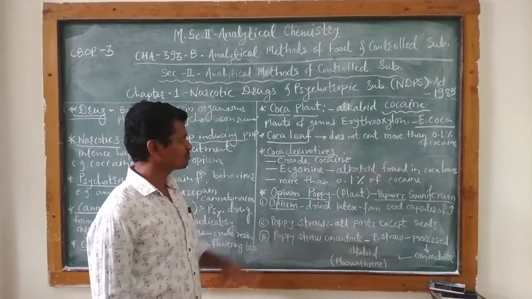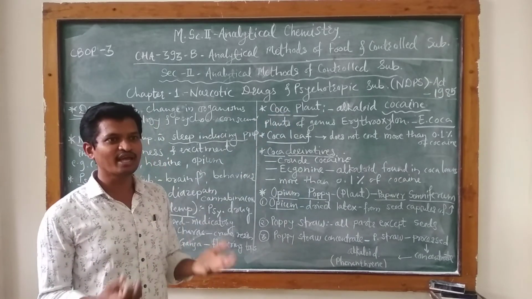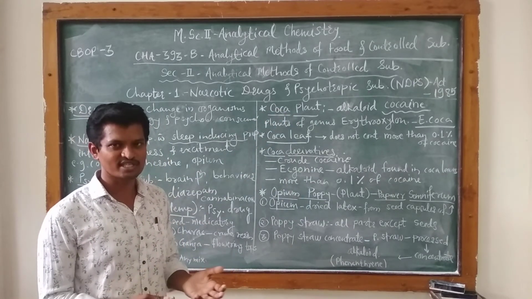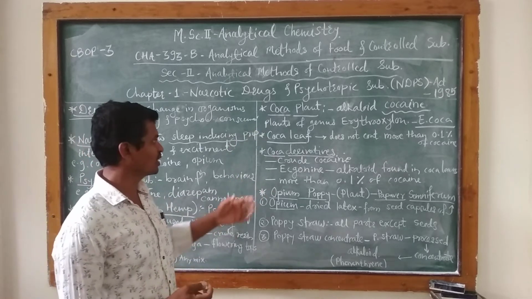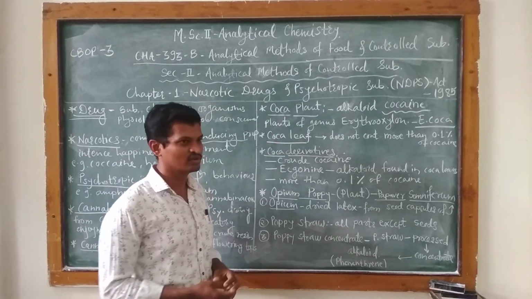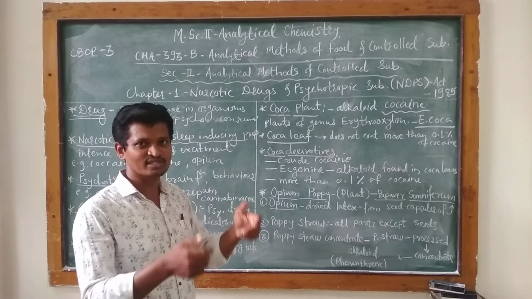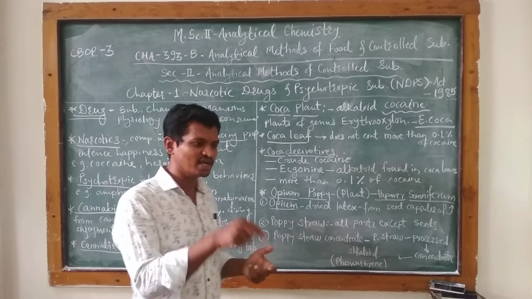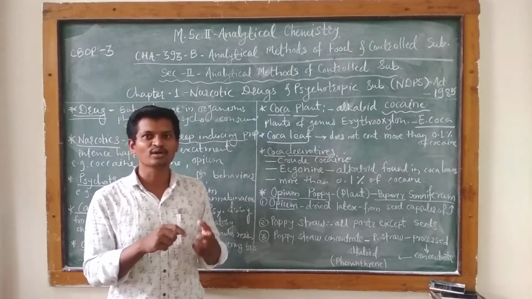Then from these coca plants, which different types of substances or NDPS can be obtained? The first one is coca leaf. Coca leaf means simply the leaves of that coca plant, and these leaves contain cocaine.